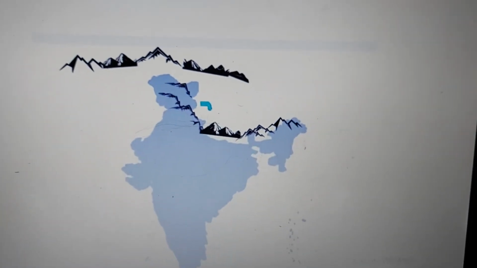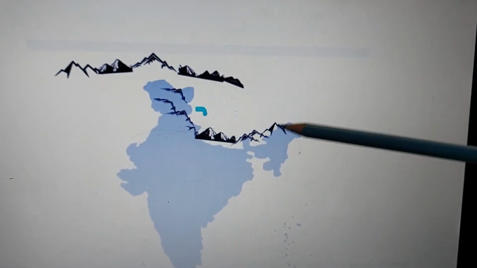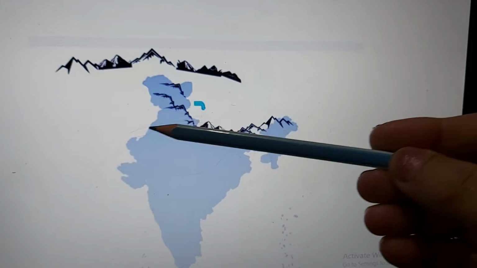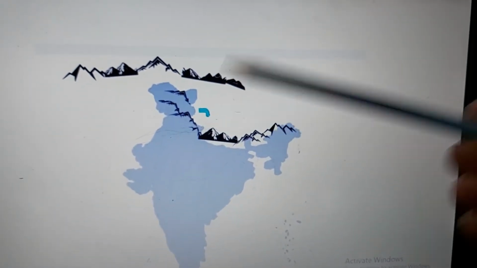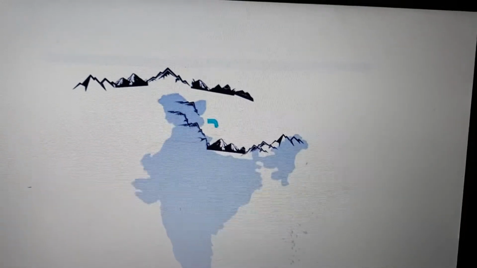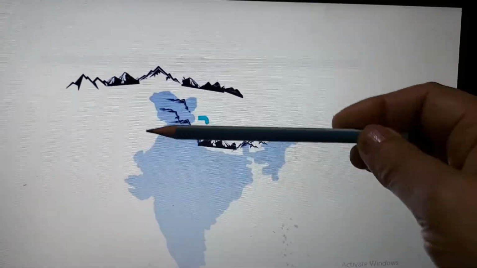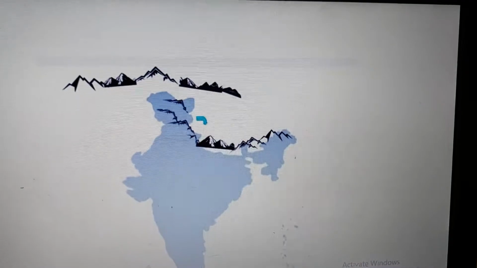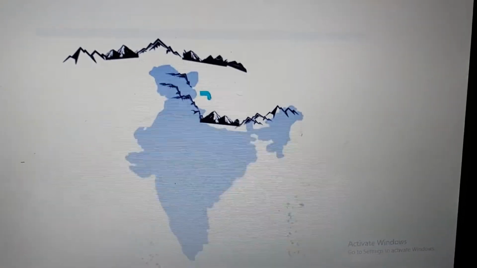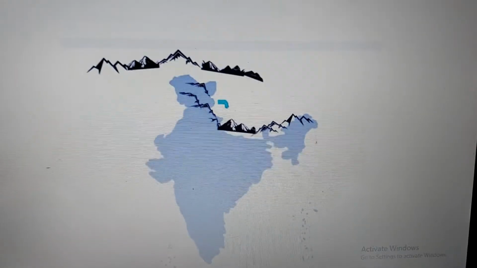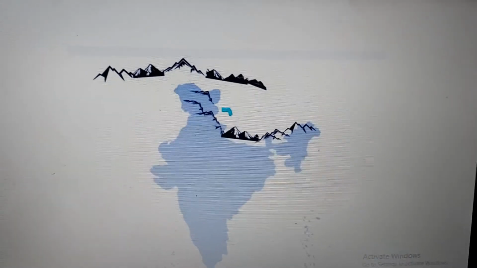Children, the height of the mountains on the eastern side of the Himalayas is more than the height on the western side. So the peaks' height is more on the eastern side than on the western side. Now, do you know the reason why? Let me explain to you why the height is more in the east than in the west.